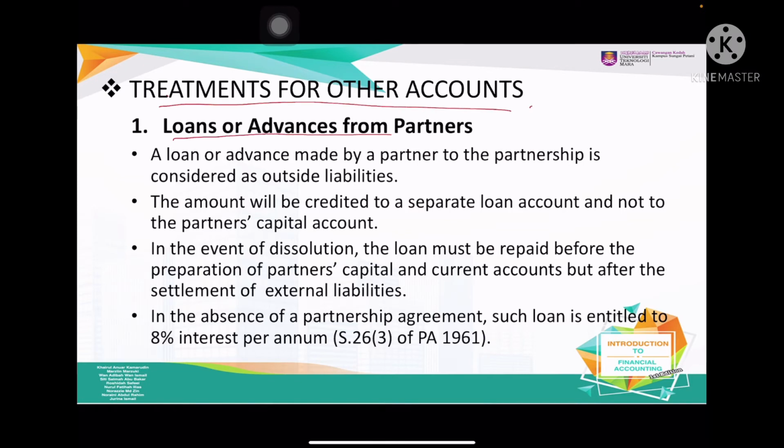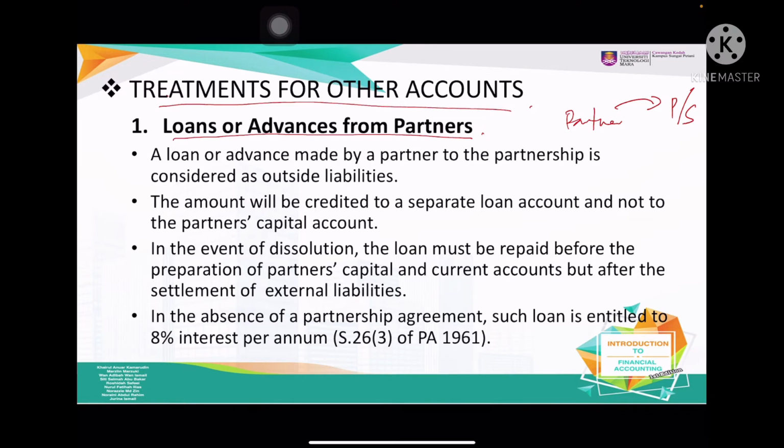Loan or advances from a partner. Alright, so for example, this is the partners, and this is the partnership. Okay, loan or advances from the partner.